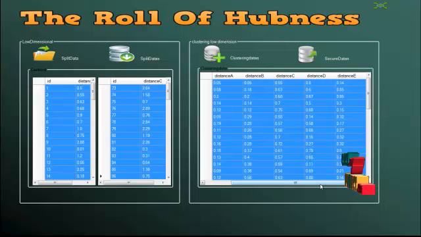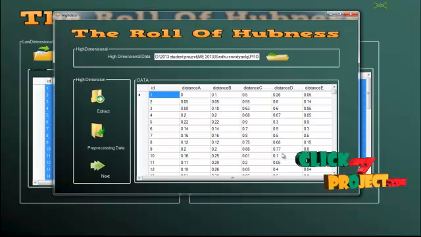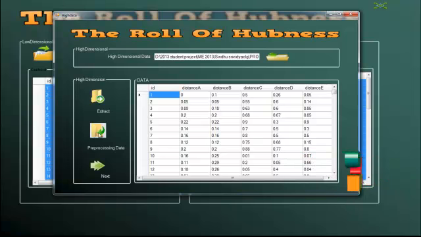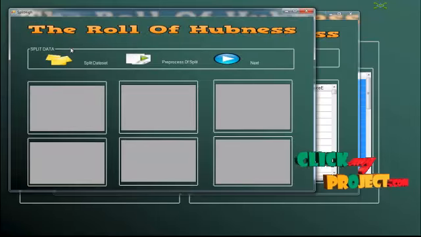In the existing system for the clustering process, that method we used, but we didn't get correct clustering values, avoiding the high dimensional data, so the clustering process loses more values. So we are not taking that method; the existing system is a failure method of process. Click on the next button to select the dataset, and the high dimensional data is extracted successfully. Click on the pre-processing button, the pre-processing data button, to remove unwanted data. Click on the next button, data in datasets.